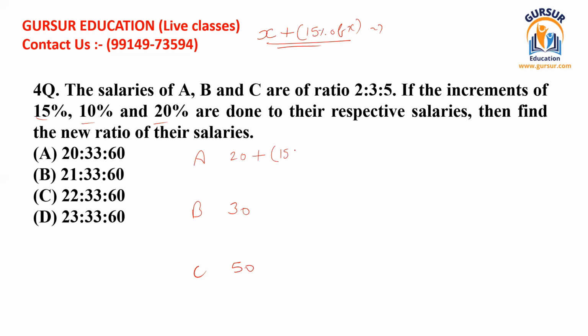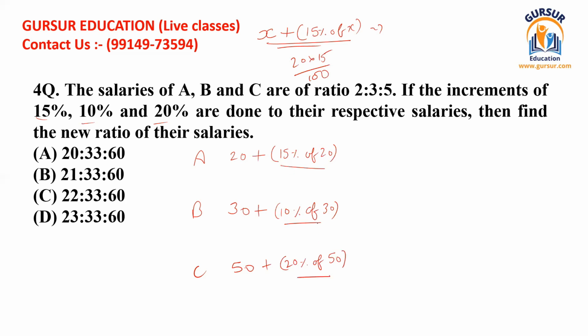20 plus 15% of 20, that means 20 multiplied by 15 divided by 100. And in the same way, a 10% increment is given to B, so here it should be 10% of 30. In the same way, a 20% increment is given to C. You can write here 20% of 50. Now you just have to solve this equation.